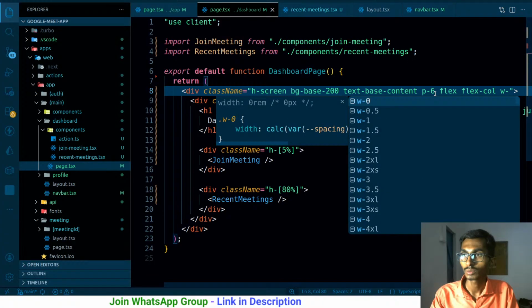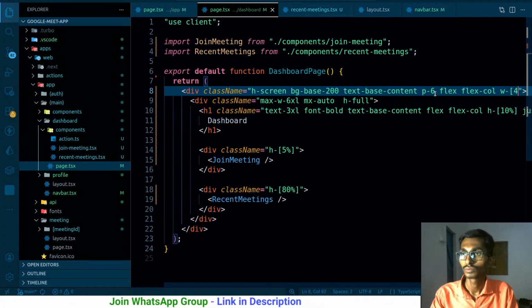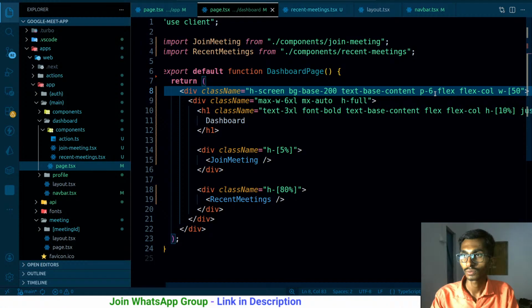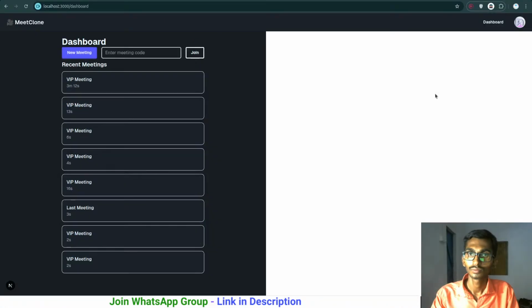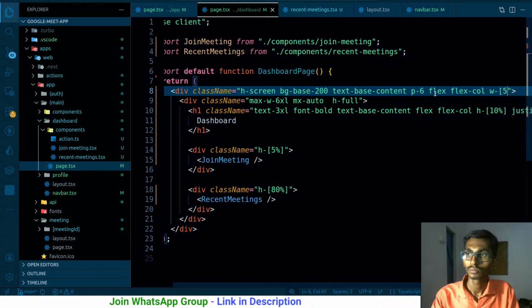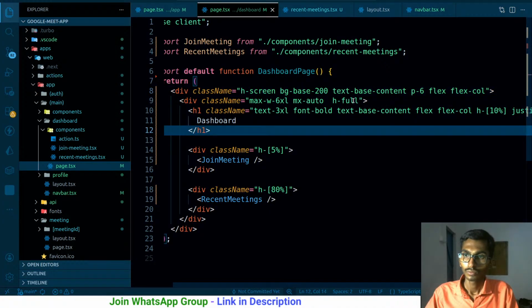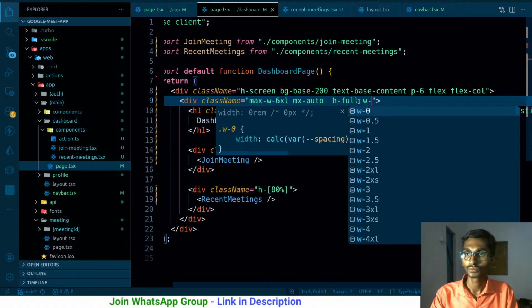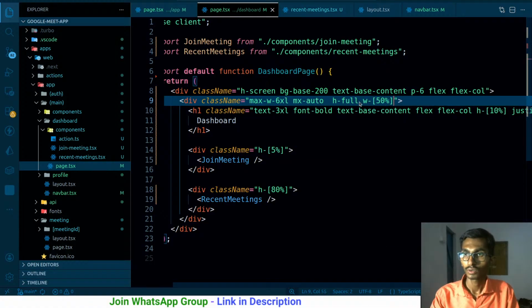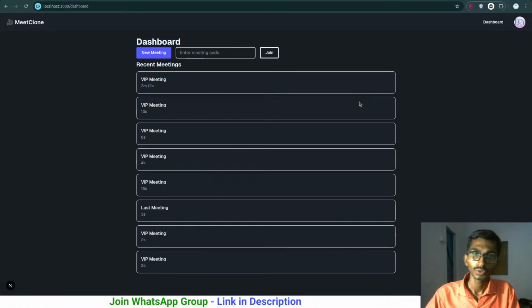So width is gonna be around 50% of all. Width is gonna be 50%. So this is how it's gonna be going on.